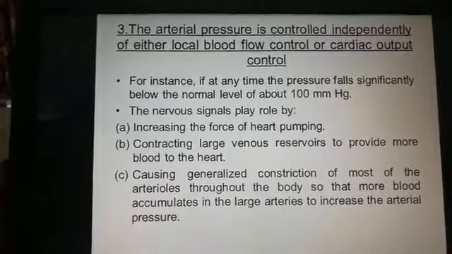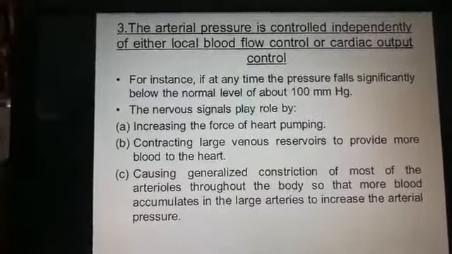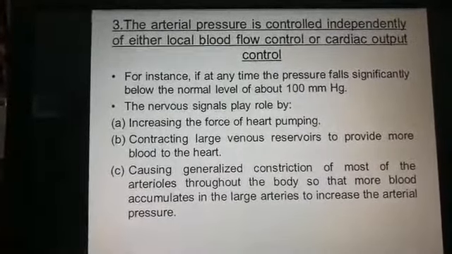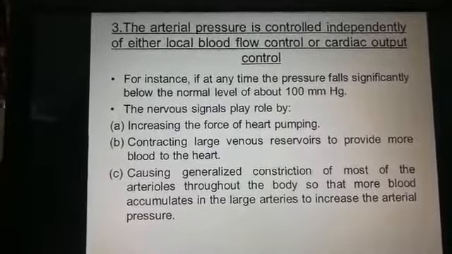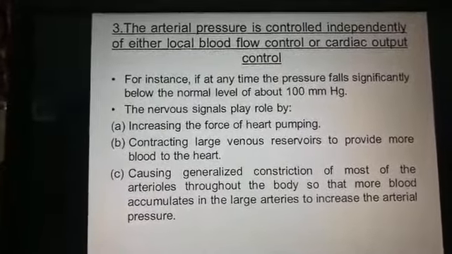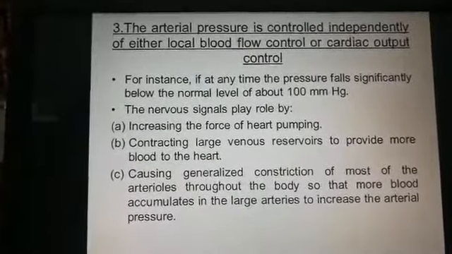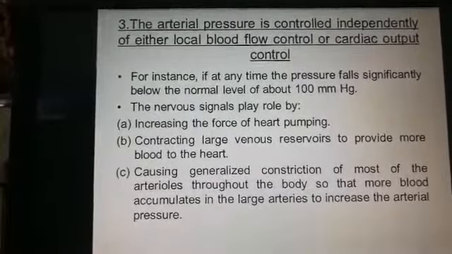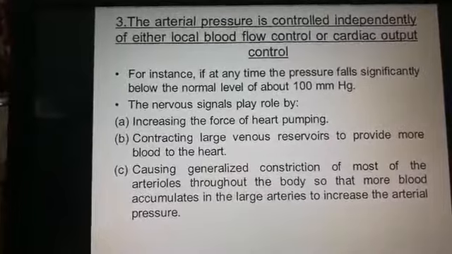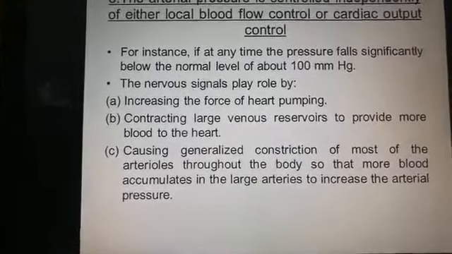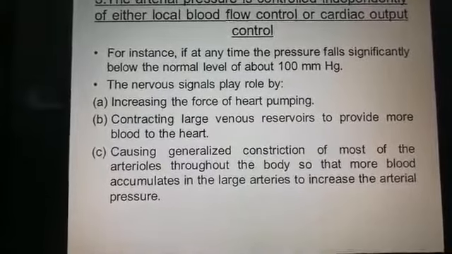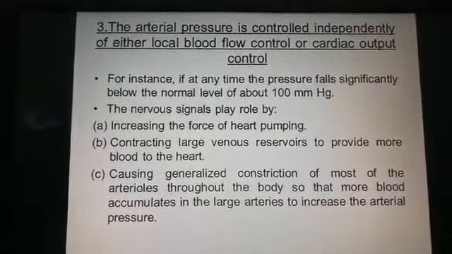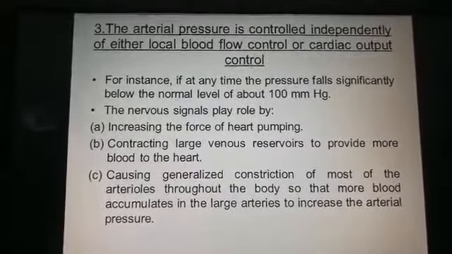And the third point of the basic theory of circulation is that the arterial pressure is controlled independently of either local blood flow control or cardiac output control. So the two factors, that is local blood flow control and cardiac output control, the arterial pressure can be independently controlled by both of these processes, and these effects are: the nervous signals play a role by increasing the force of heart pumping. So the sympathetic nervous system activates, and there is more heart pumping.